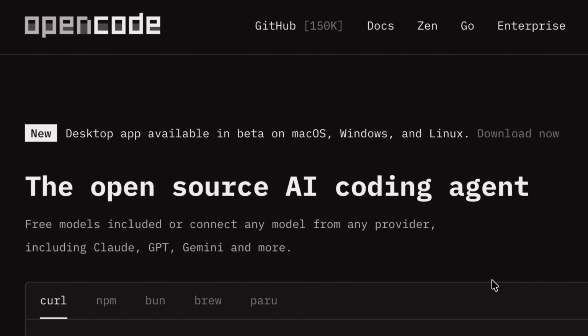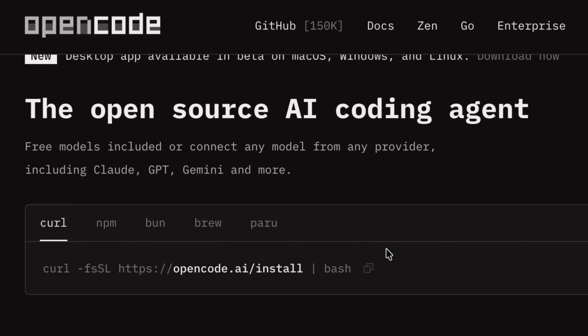So if you wanted to start with this, these were the only two options until OpenCode arrived on the scene. So OpenCode is an open source AI coding agent. It's completely open source, so it's available on GitHub naturally, and it connects to any type of AI. So it connects to Claude, GPT, Gemini, and much more.